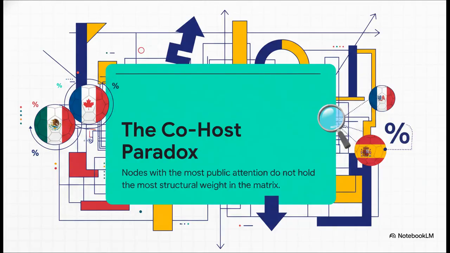Stepping over into the esoteric, structural lens, we encounter something fascinating: the co-host paradox. See, while the hosts command the absolute peak of global attention right now, they don't actually hold structural weight in the overall matrix. The USA has a near 50% chance to win tonight as a slight favorite, but only a roughly 1.2% chance to win it all. The true summit favorites, France and Spain, sit quietly off stage at roughly 16% probability each, just waiting to play next week. So the hosts hold the stage, but the summit holds the probability.